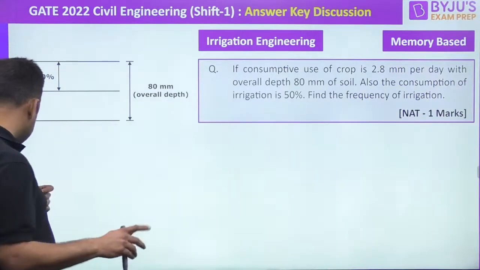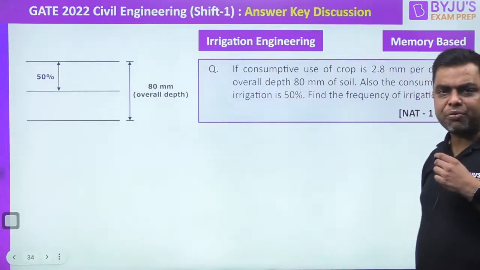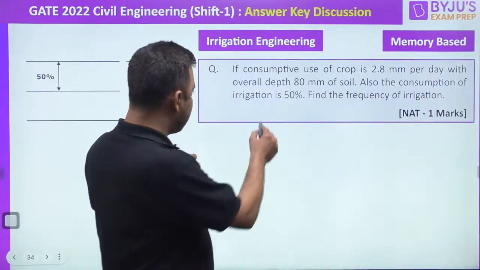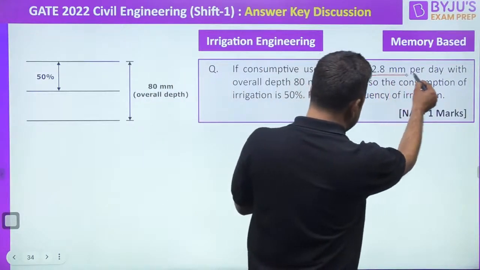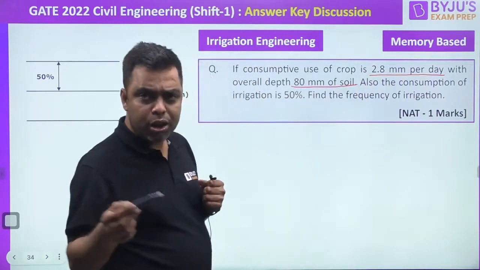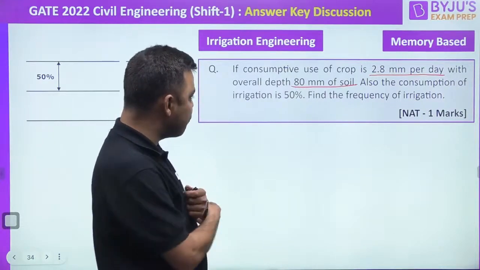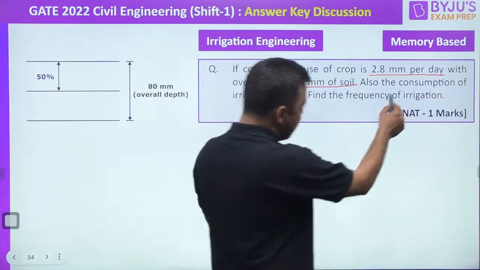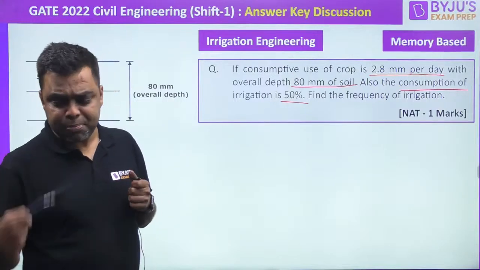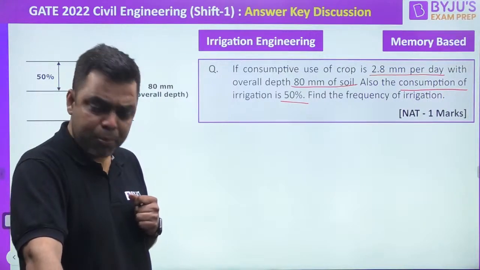Yeah, this is the question guys. Now I have a small doubt with this question. Welcome everyone. Now, basically, if the consumptive use of the crop is 2.8 mm per day with the overall depth of 80 mm of the soil, so this is my root zone depth. Root zone depth is this one, right? Also, the consumption of irrigation is 50%. Is this 50% consumption or is this 50% efficiency? Can you please guide me?